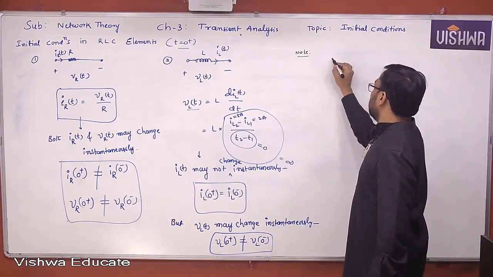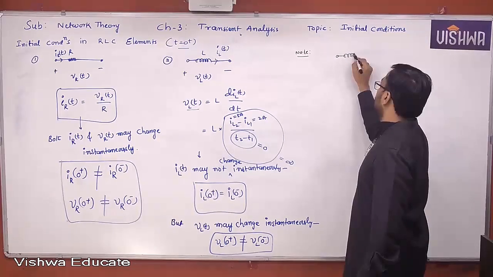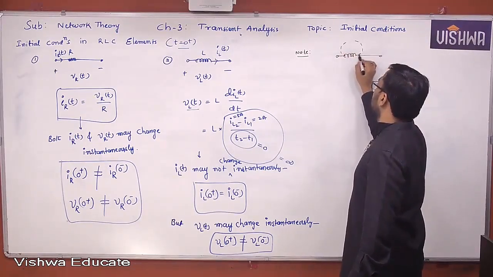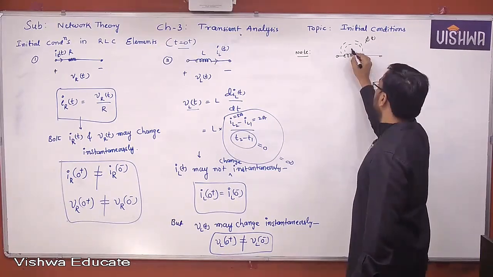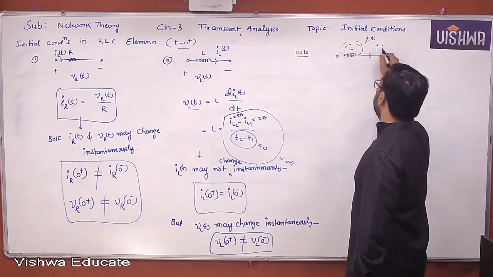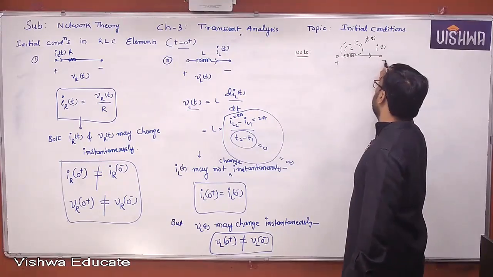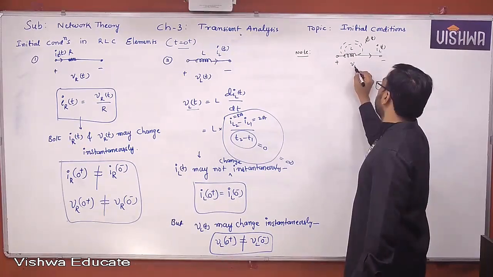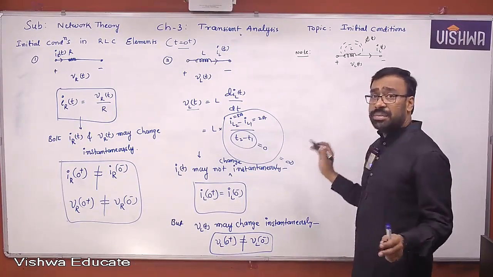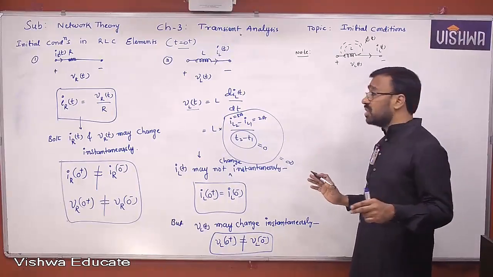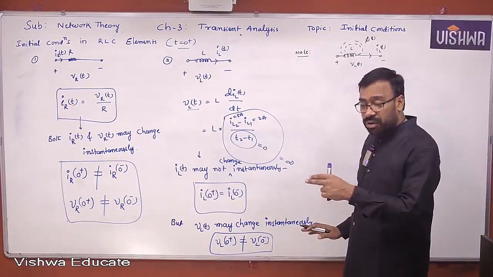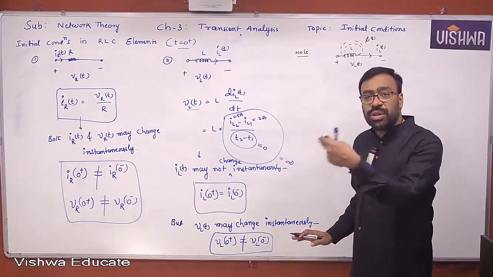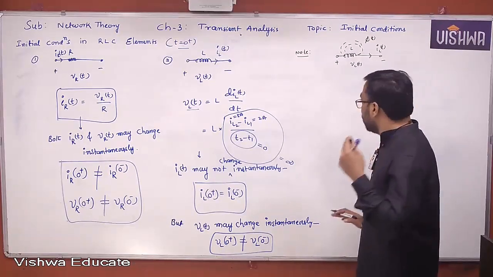In the case of inductor, what is this actually? Flux, phi of t, equals L times I of t. Once again, this is V of t, or VL of t. I'm just elaborating. We already discussed these points, but it is better to document all of them in one place, so that when you refer to the notes just before the exam, it will help you a lot. Please note that.